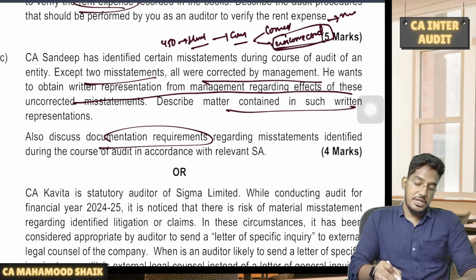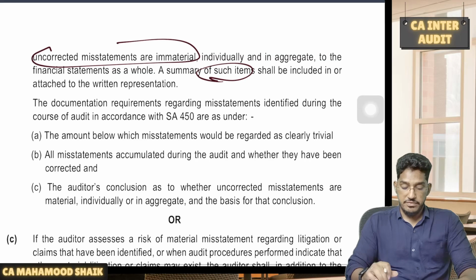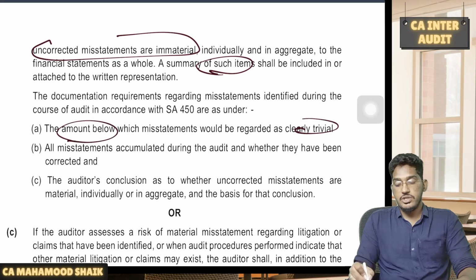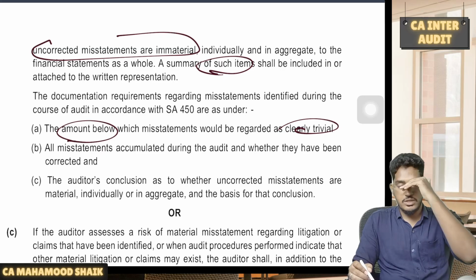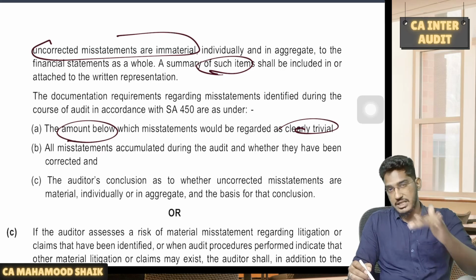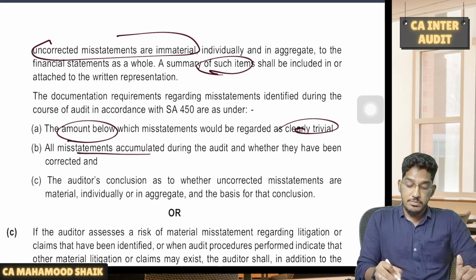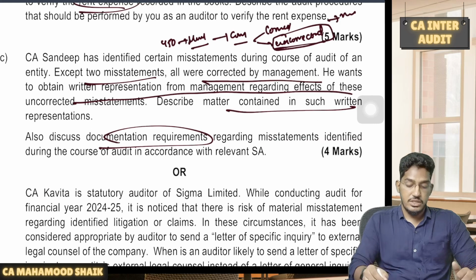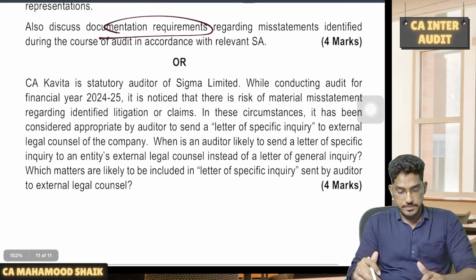Also discuss documentation requirements as per SA 450. So you have to include in your documentation the amount below which you have set the triviality level. So what is the amount of misstatement below which you are considering them as trivial, and all the misstatements accumulated during the audit, and the auditor's conclusion whether uncorrected misstatements are material or immaterial. So these things should form part of your documentation.